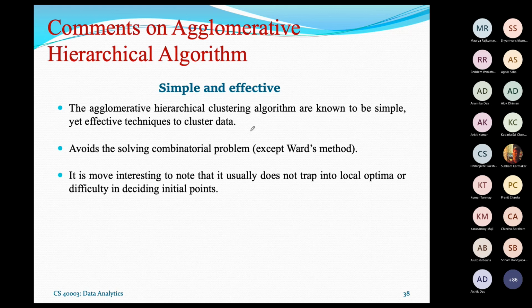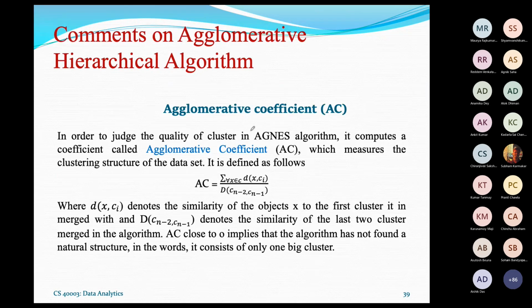And of course, you have to check that at any level your clustering technique does not get trapped in local optima. Sometimes it is very difficult to decide, but it is a trial and error matter that you can think about. Now, like the Diana algorithm, there is also one metric that researchers usually follow to measure the quality of a cluster. In case of Diana, it is the DC measurement, and here it is called the AC measurement.